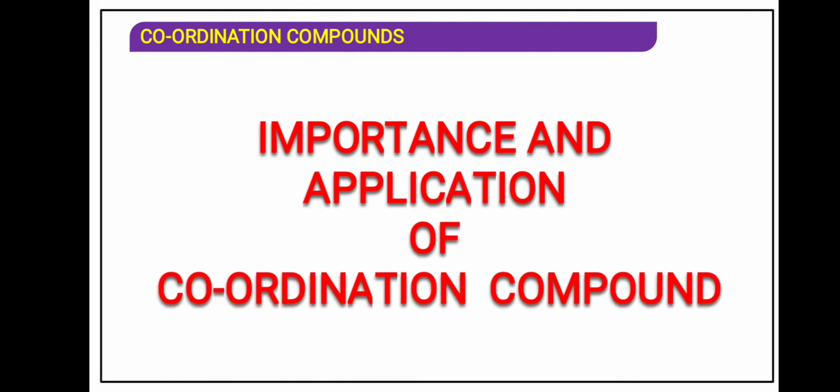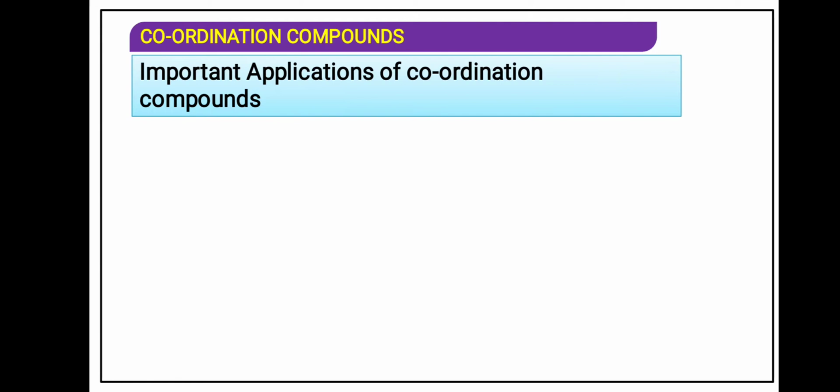Importance and application of the coordination compound. We have seen the stability with respect to the chemical equilibrium. So just remember, the more the stability constant, the more the stability. Now the last part of the chapter, that is the application of coordination compounds. As you know very well, we have different types, for example biological importance and the qualitative and quantitative importance also. So one by one we will see.